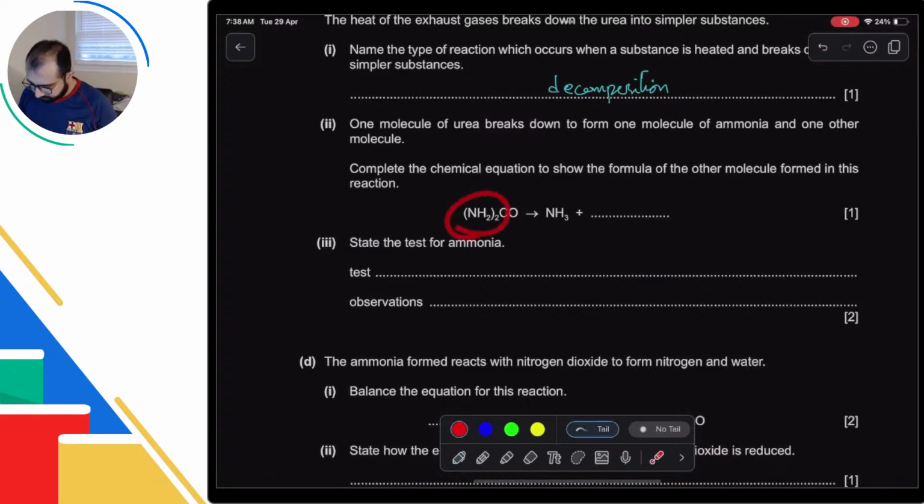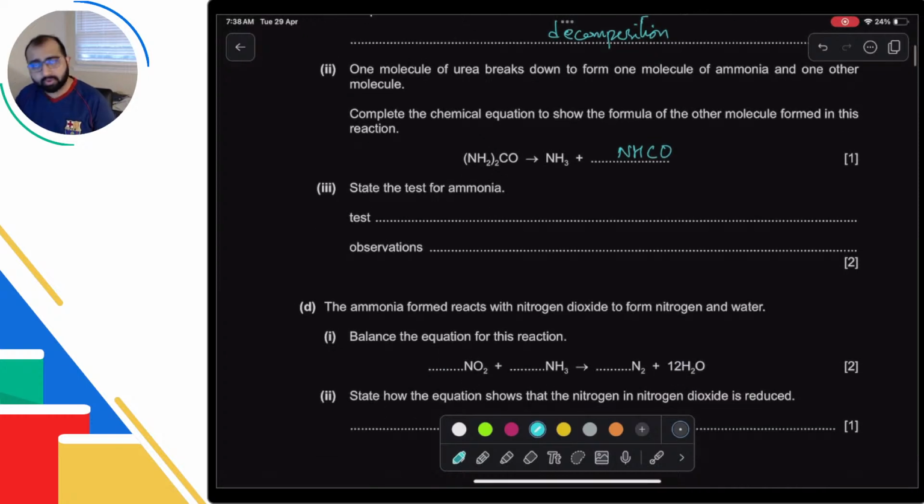From here, we have one hydrogen left. We have one nitrogen left. And so I can just write NHCO. Although it should be HNCO, I guess, or HCNO, I don't know. I'll have to look at the bonding in urea to know, but this is acceptable. You don't have to change it in any way.